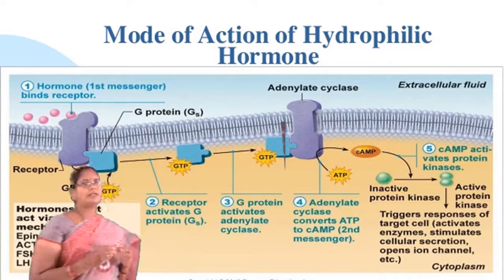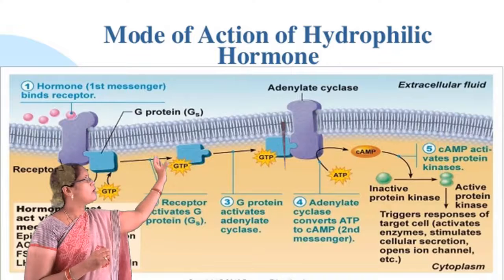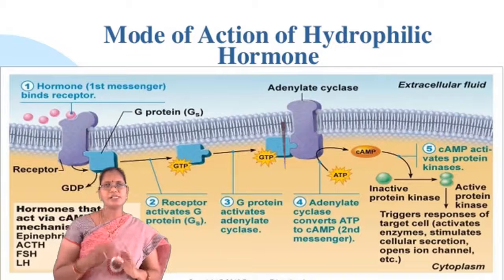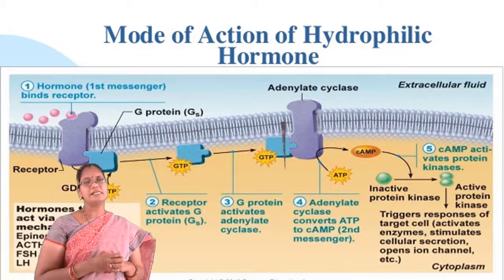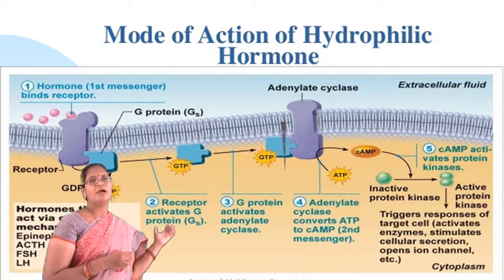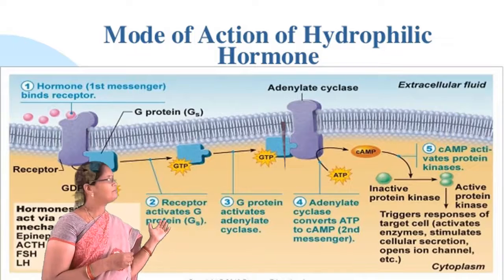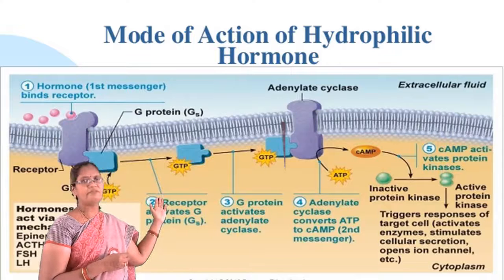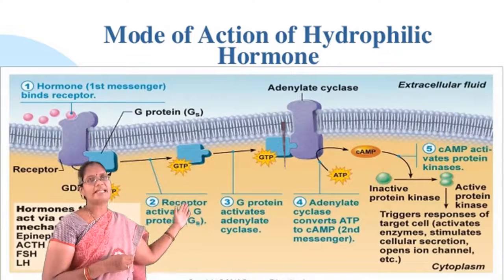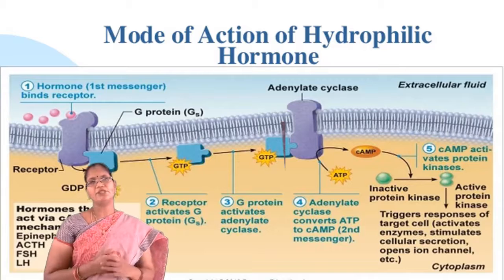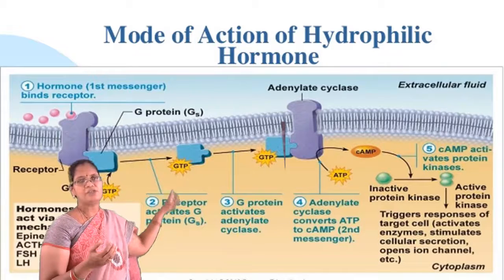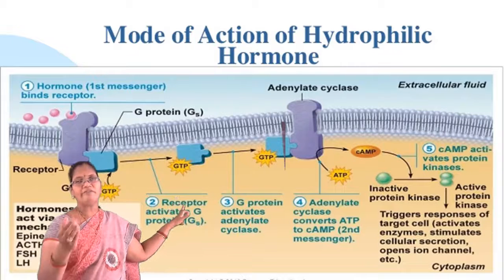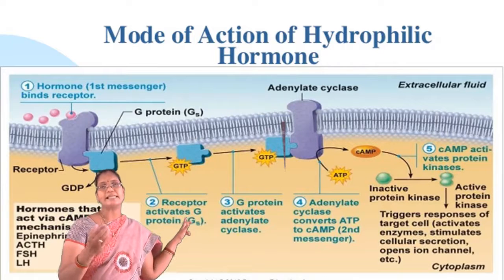Once the hormone binds to the receptor, a conformation change in the receptor will occur. As a result, the G protein will be activated. Once the G protein is activated, it will activate the adenylate cyclase enzyme.